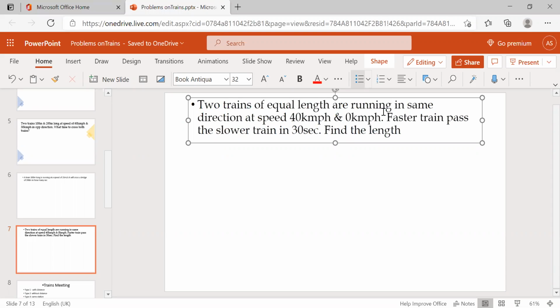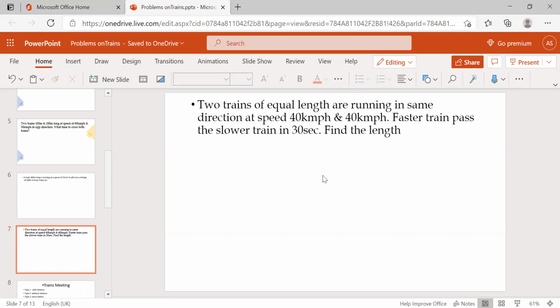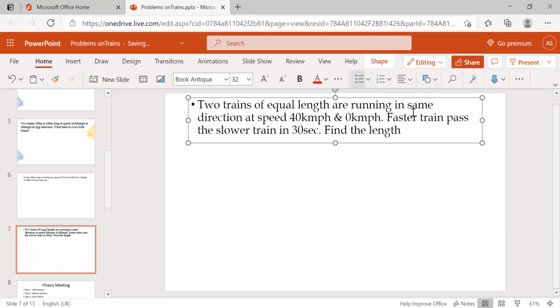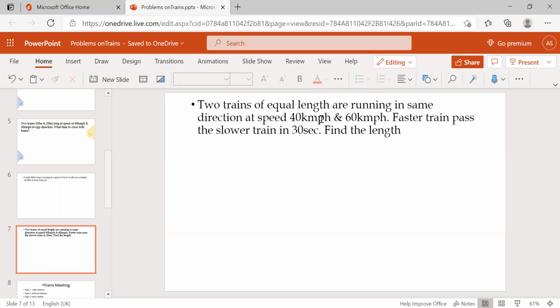Two trains of equal length are running in the same direction at the speeds of 60 km per hour and 40 km per hour. Which one is the faster? This one is the faster. The faster train passes the slower train in 30 seconds. Find the length.